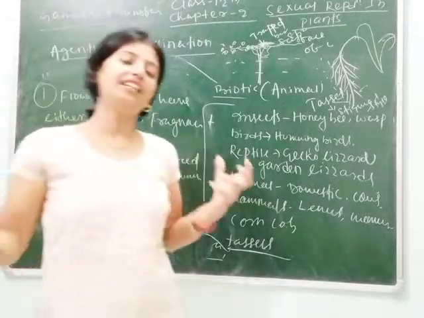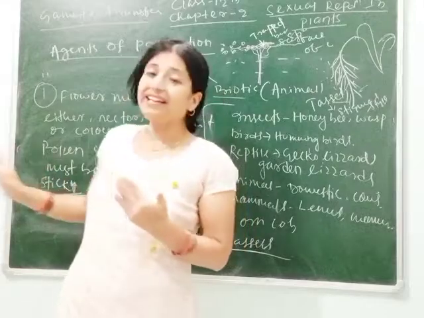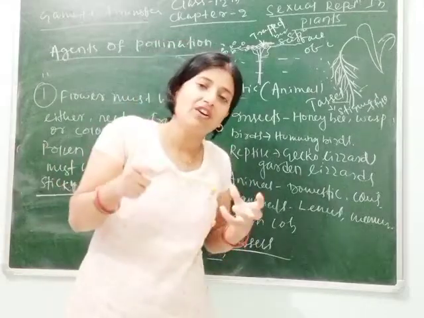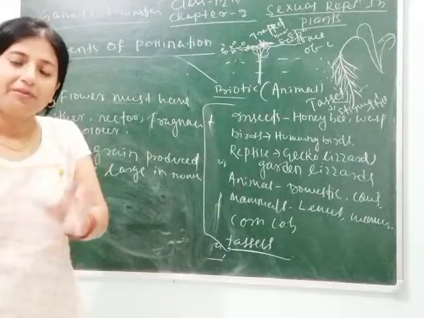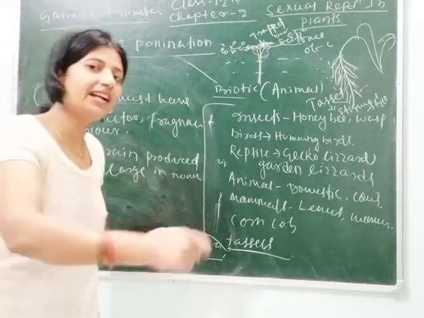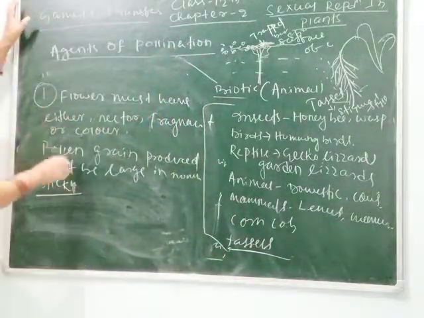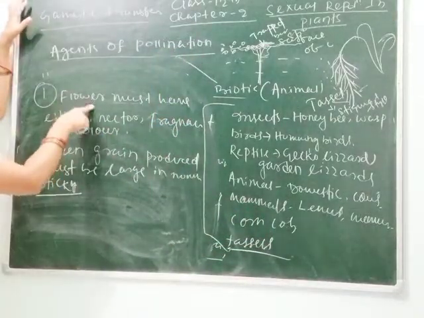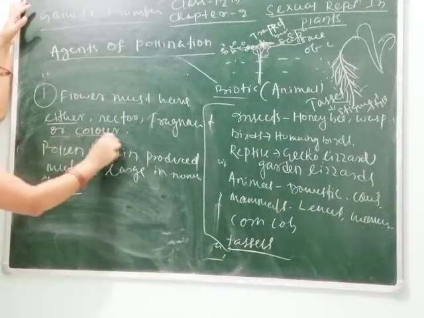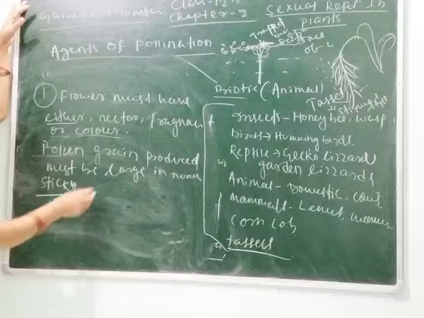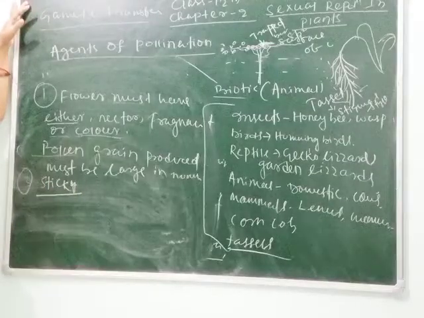Why sticky? When the insect, bird or animal comes in contact with it, it must stick or glue to the organism, so that when it goes to another flower, that stuck pollen grain will attach to the stigma, due to which pollination occurs. So you can write the first point: the flower must have either nectar, fragrance or color. Second, pollen grains produced must be large in number. Third one is sticky. Clear?